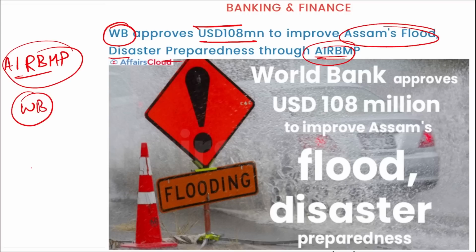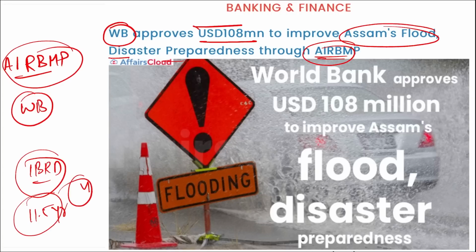right? Then this funding will be disbursed by IBRD, that is the International Bank for Reconstruction and Development. This bank is administered by World Bank only, and it has a maturity of 11.5 years with a grace period of 4 years, right? Then remember, this is one of the installments of a larger funding of $500 million that was provided by World Bank to Assam.